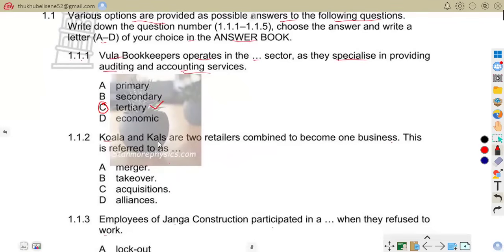As it says, Kwala and Galas are two retailers combined to become one business. This is referred to as A, merger, B, takeover, C, acquisition, D, alliances. The correct answer there is A, merger. As we know, a merger happens when two businesses combine to form one business. So Kwala and Galas joined together, therefore it is a merger. Hope you are together. Let us move on, Grade 11s.